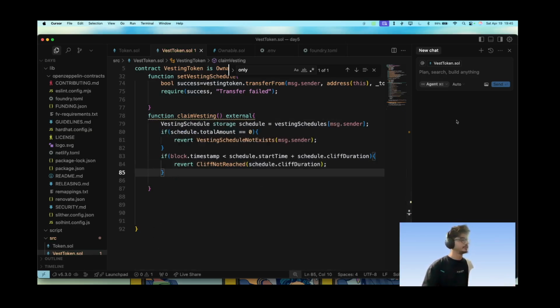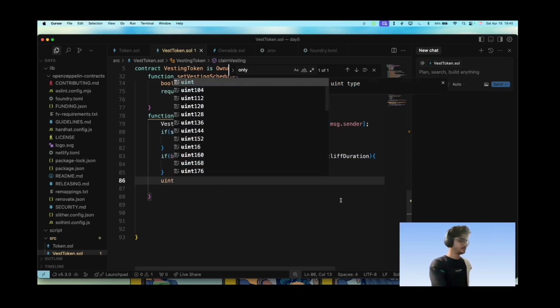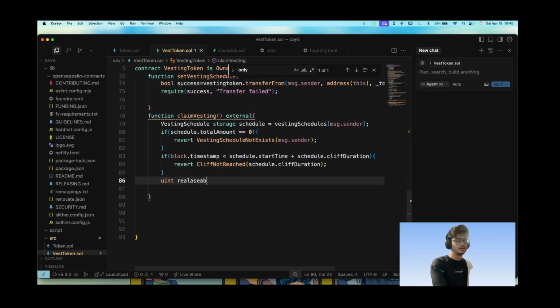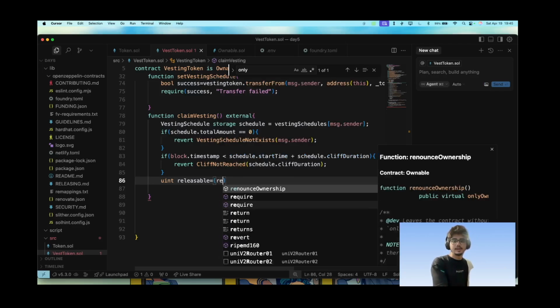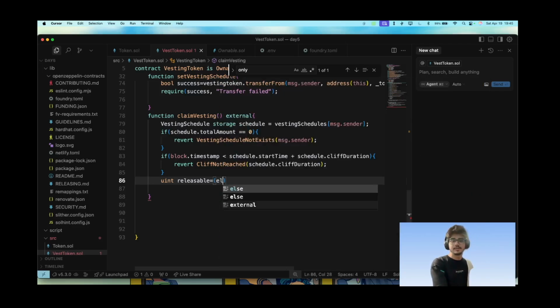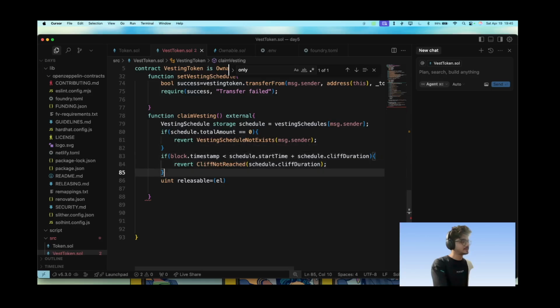Now, what if it is reached? Okay, so we need to get a releasable here. We will go for elapsed. Elapsed will be a variable which will give us how much time has elapsed.